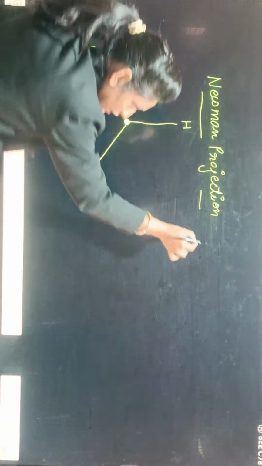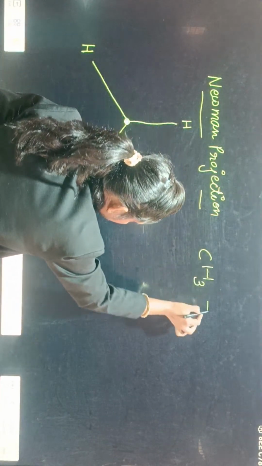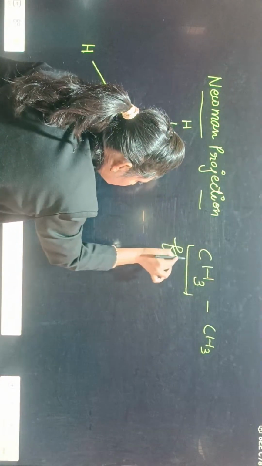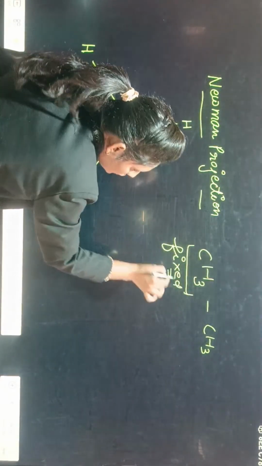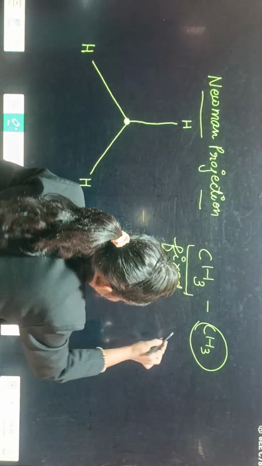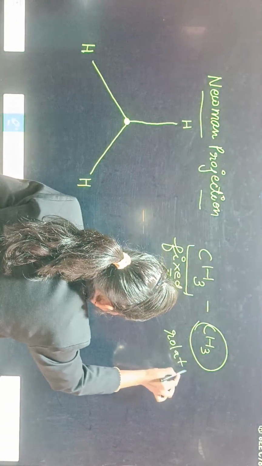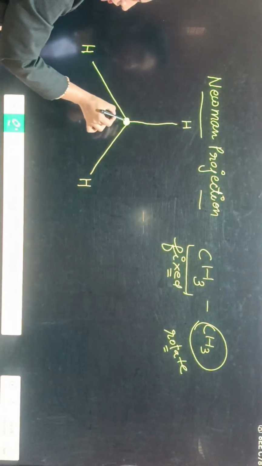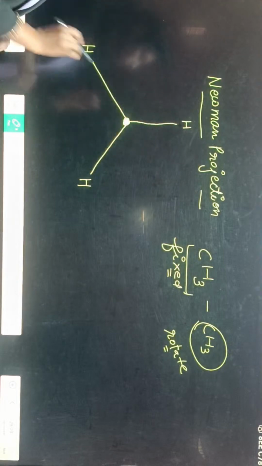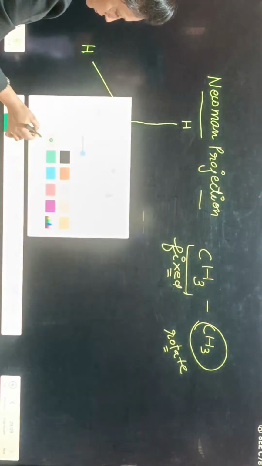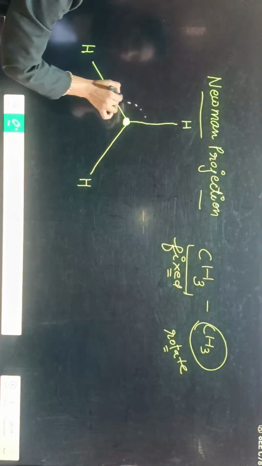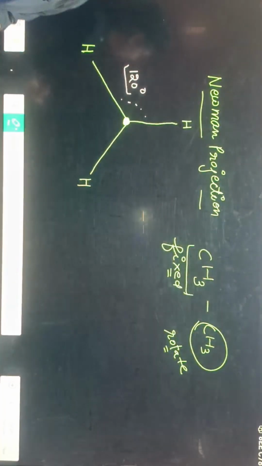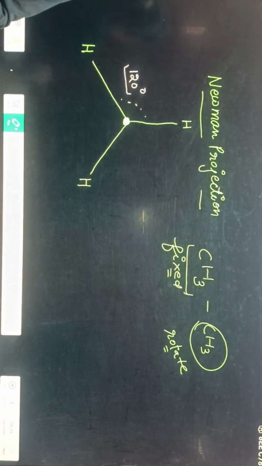Okay, this is ethane, CH3. Let us consider this one is the fixed carbon and this is going to rotate. So this carbon we will show with a point, and these are the 3 hydrogens of this one. These hydrogens we will put with angle 120 degree.